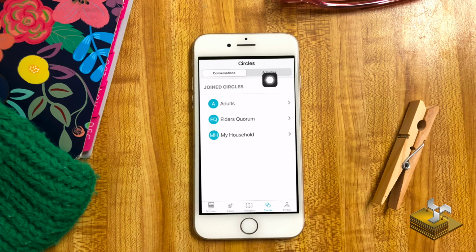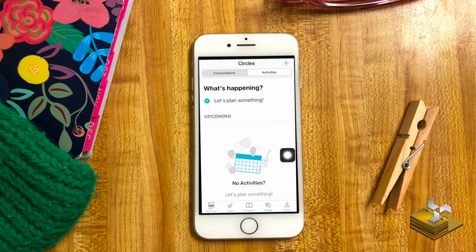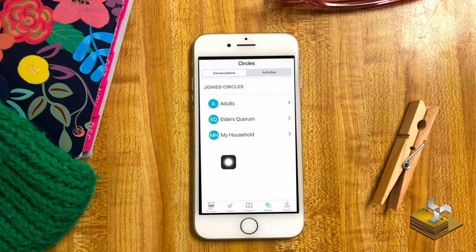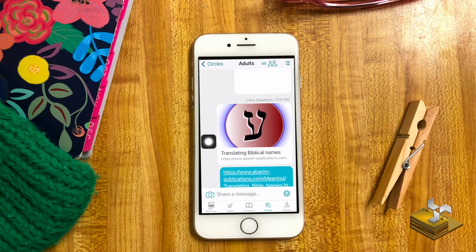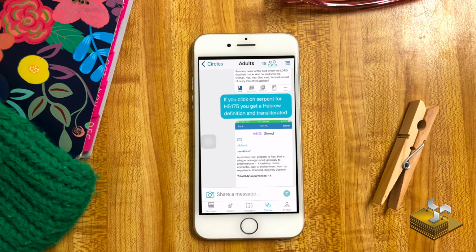If you go up to activities, you can plan something, but I have no activities right now. So let's go ahead and look at conversations. So if I go to adults, it shows all the conversations in the adults section. There are various posts that I have already posted.